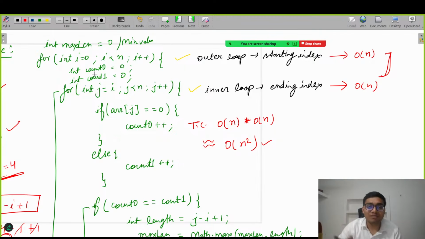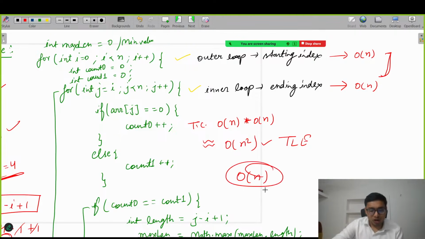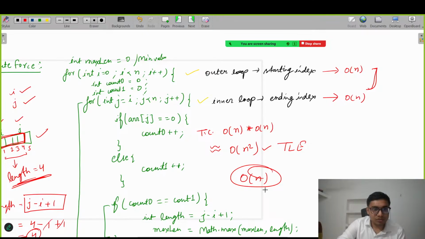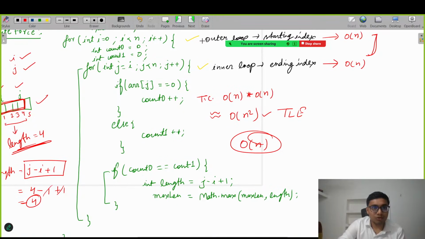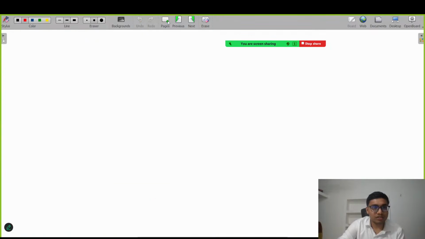Let's try to solve this particular problem in order of n time complexity. This will give TLE. Let's try to solve it in order of n. Okay, fine. So let me add one more page and let's try to discuss.